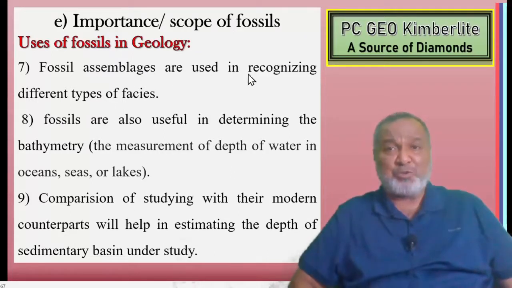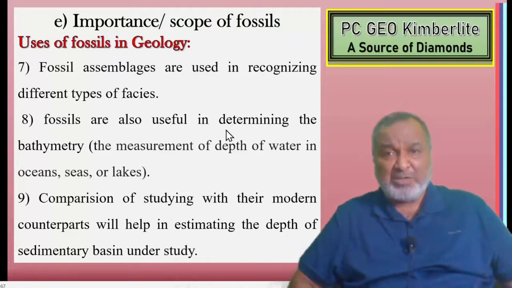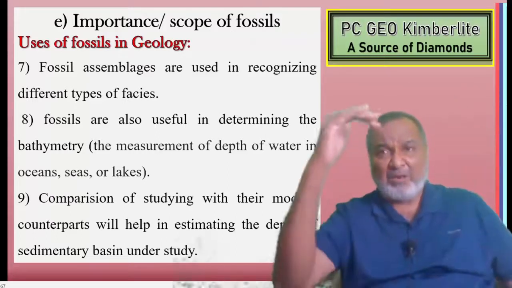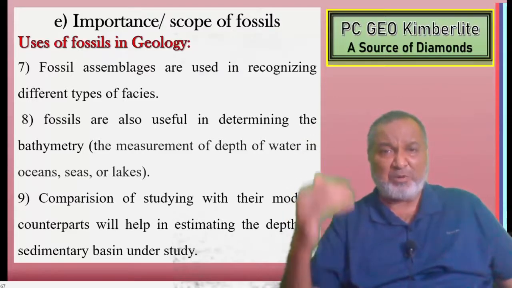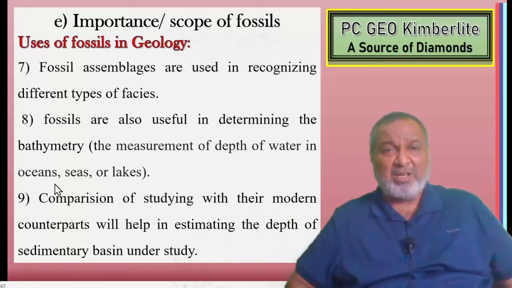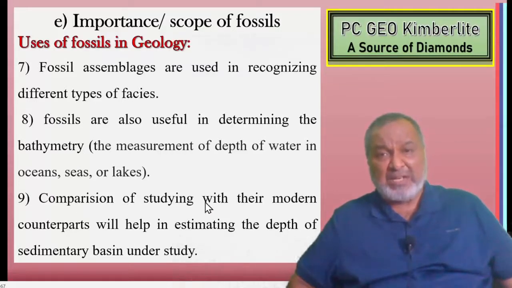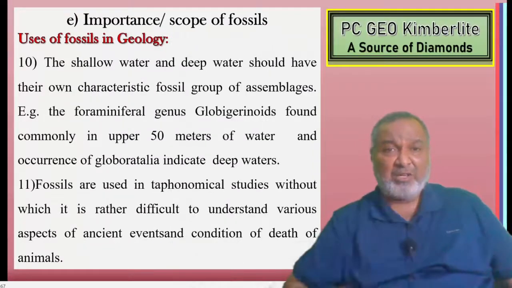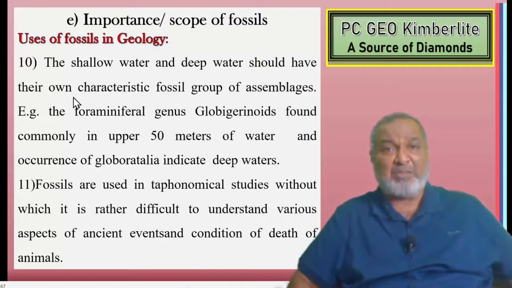Fossil assemblages are used for recognizing the different types of facies. Fossils are also used in determining bathymetry. So what is bathymetry? It is the measurement of the depth of water in oceans, seas, or lakes. When we work out the depth with the help of fossils, that is called bathymetry. Comparison with their modern counterparts helps in estimating the depth of the sedimentary basin. Shallow water and deep water have their own characteristic fossil assemblages.